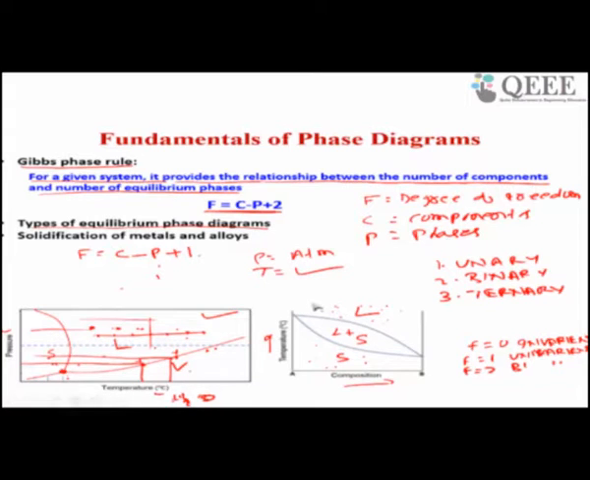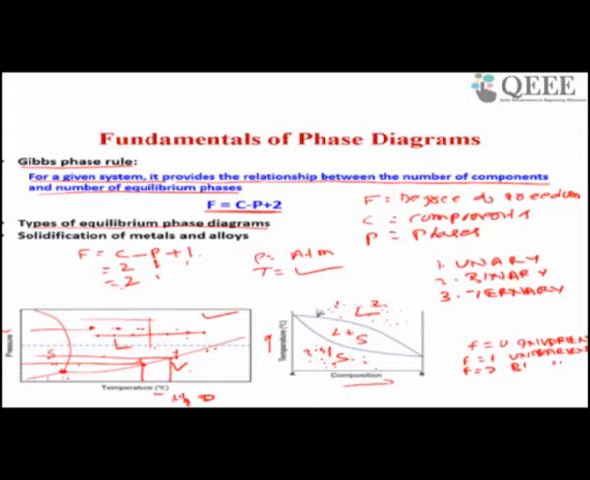Now come to this point. You want to know the degree of freedom at any point in the liquid state or any point in the solid state. So what is the degree of freedom at points 1, 2, 3, 4? In these 4 points, the degree of freedom will be the same. Points 1, 2 correspond to the single liquid phase, and 3, 4 correspond to the single solid phase. Here components equal to 2 and number of phases equal to 1, either liquid or solid. So 2 minus 1 plus 1 equal to 2. It means your degree of freedom is equal to 2. What does it mean?